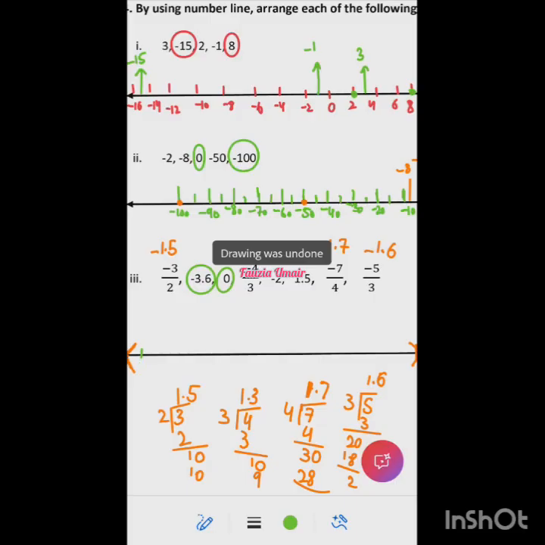So 0 will be here, right? So if this is 0, I'm taking 2 markings in the middle. This would be minus 0.5 and this would be minus 1. Okay. So then this is minus 1.5 and this bigger line is minus 2. Then this smaller one is minus 2.5 and this is minus 2.5.